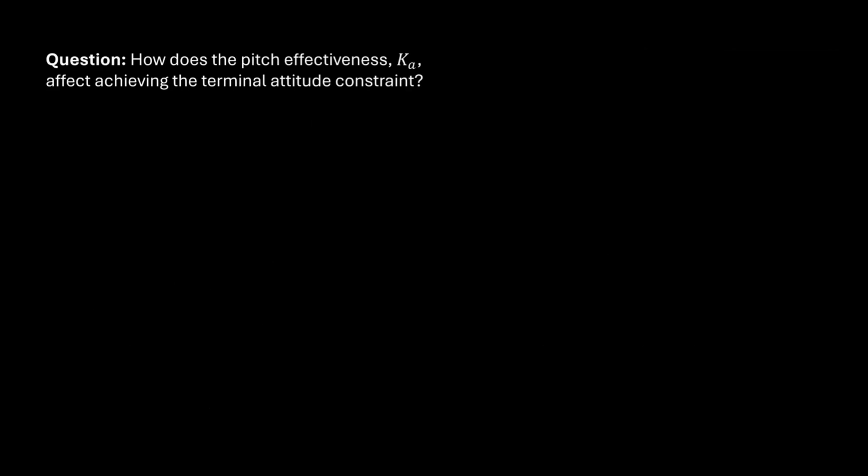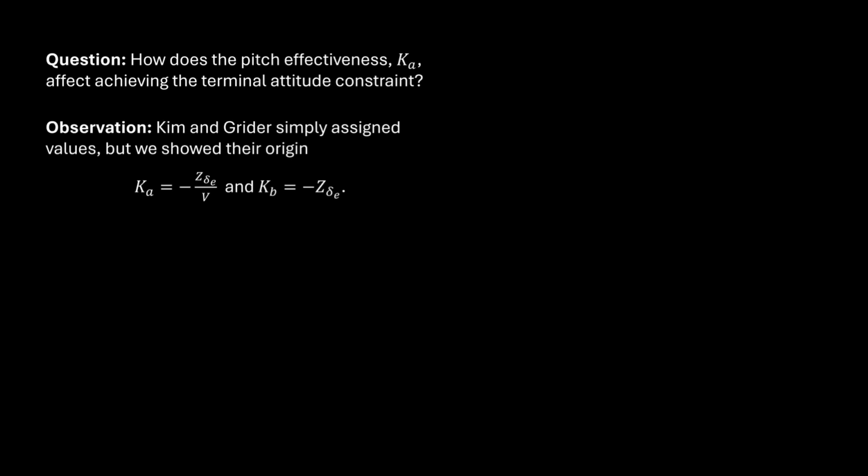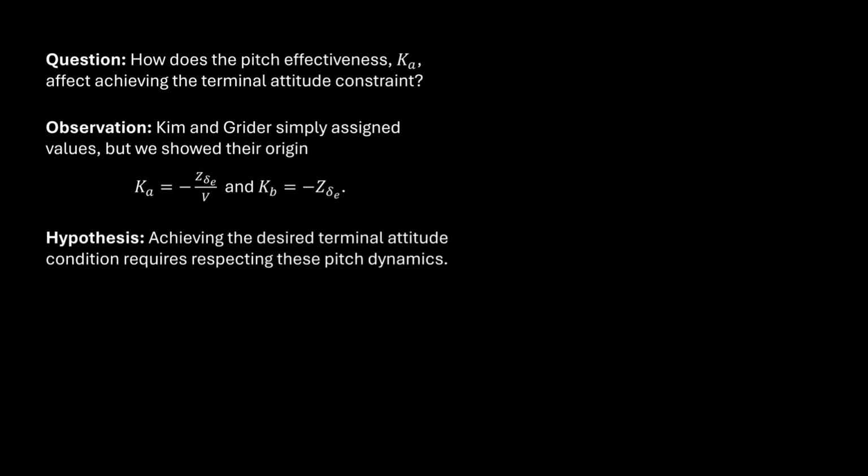So this question led me to think about Ka and Kb more, because I realized that while Kim and Grider assigned values to Ka and Kb, we showed how they were connected to the pitch dynamics of an aircraft and shared a common z-del-E controlled derivative. So I speculated there was an inconsistency between the engagement kinematics and the pitch dynamics.